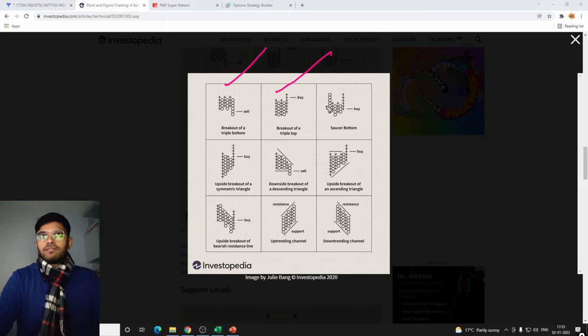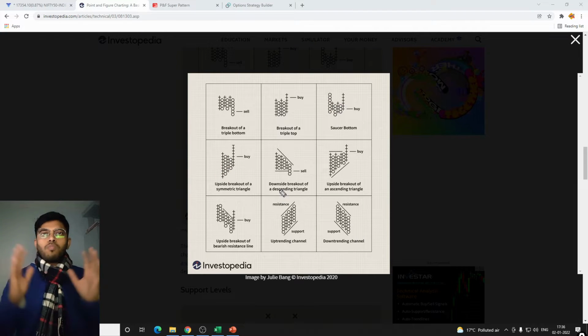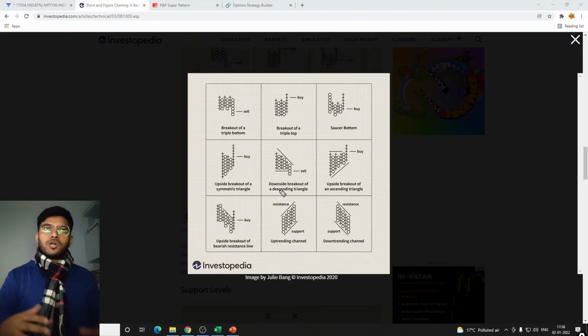Then there is a bear flag. If the bear flag is breaking on the downside, you sell. If it is breaking on the upside, you buy, because it can be a trap situation. There are similar patterns which we usually find in candlesticks: the symmetric triangle, the wedge formation, the channel formation, all similar. The only thing is that you have to concentrate on a smaller area, rather than a larger area which obscures your decisions.